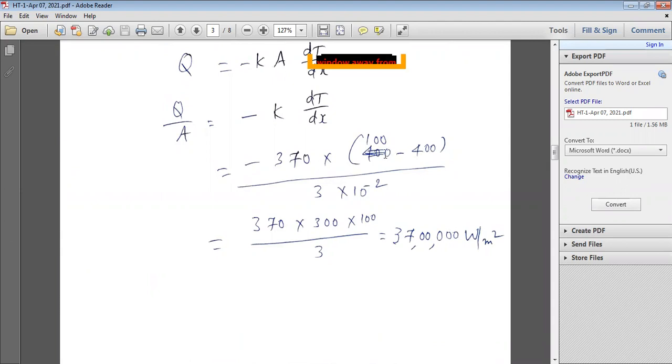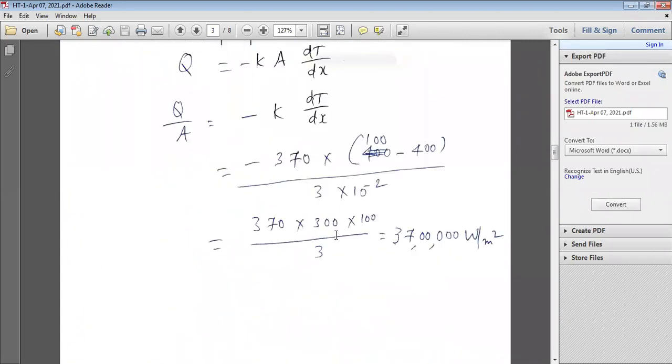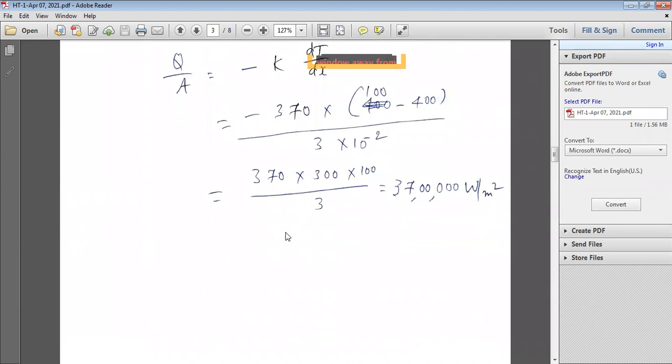So 100 minus 400 is minus 300, and minus into minus is plus. That's why 370 into 300 divided by dx, the thickness of the material, which is 3 centimeters.